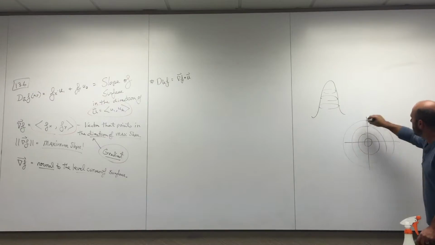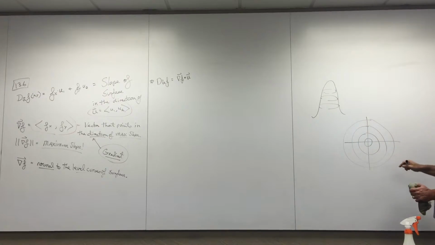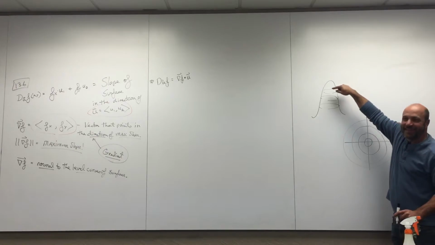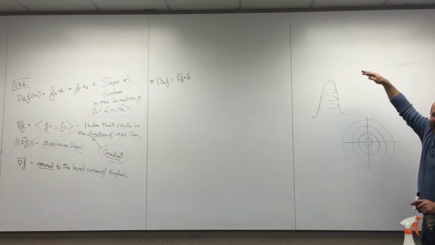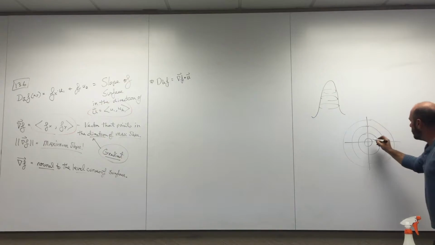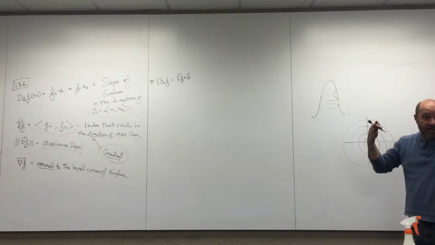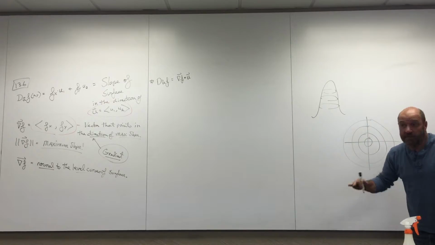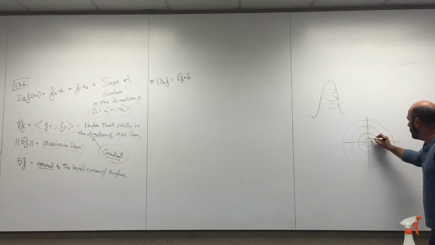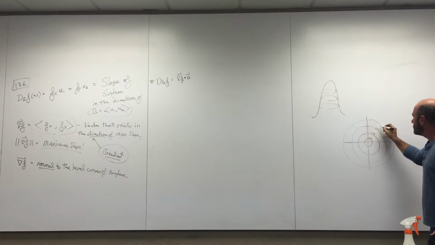Which ones are higher, do you think? The interior ones, yeah, thank you, right. The interior ones are the higher part of the mountain. So maybe I label these, remember these are labeled with C values, and those C values are really Z values, which are really height. So I'm just going to make up, maybe that's 10, maybe that's 8, maybe that's 6, maybe that's 4.